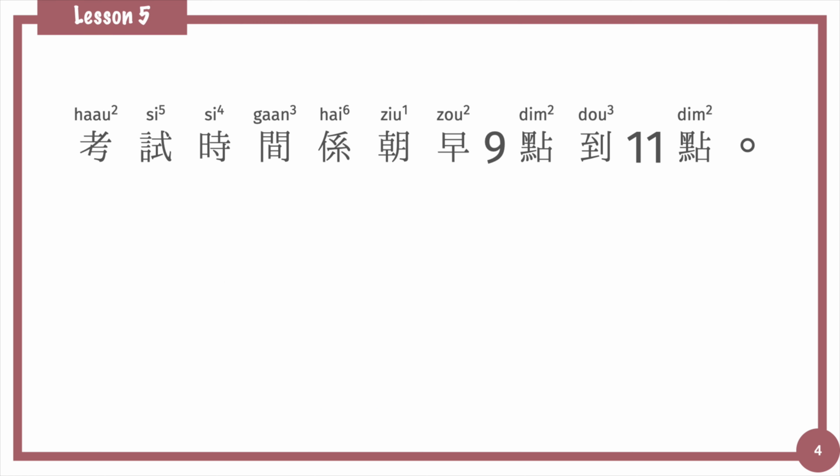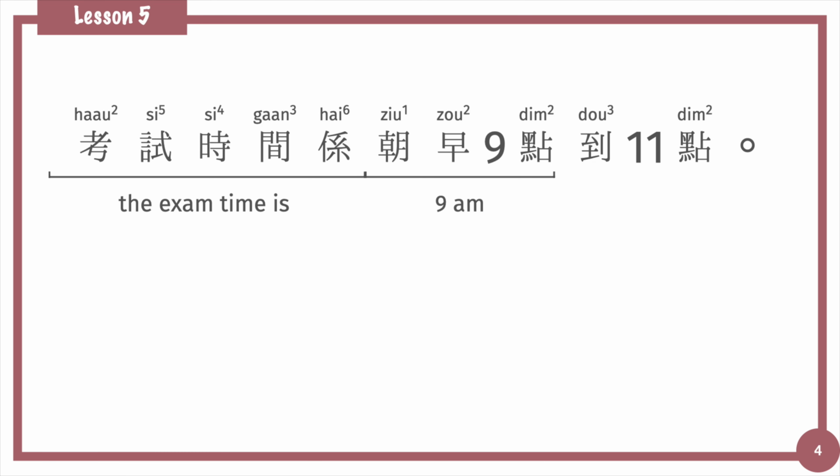Next sample sentence is 考試時間係朝早9點到11點. It's a 係 sentence. 考試時間係 the exam time is 朝早9點 9 a.m. 到 to 11點 11 o'clock.